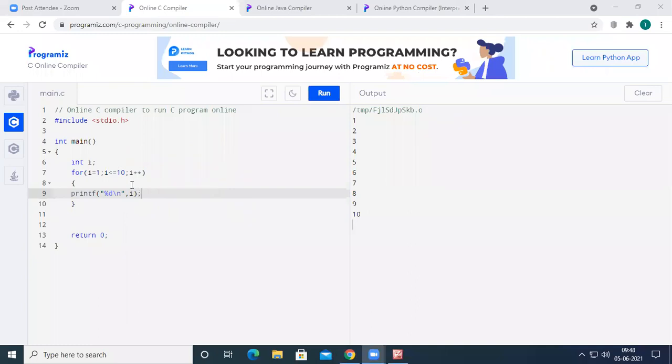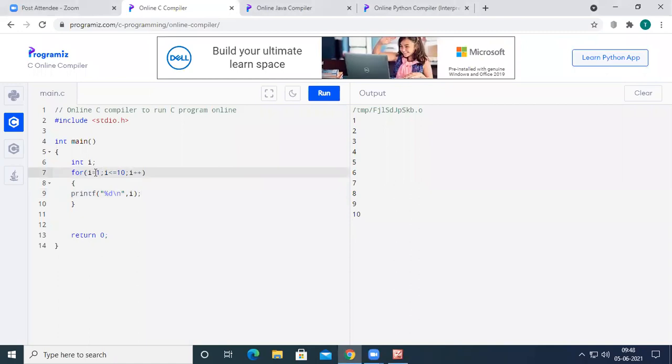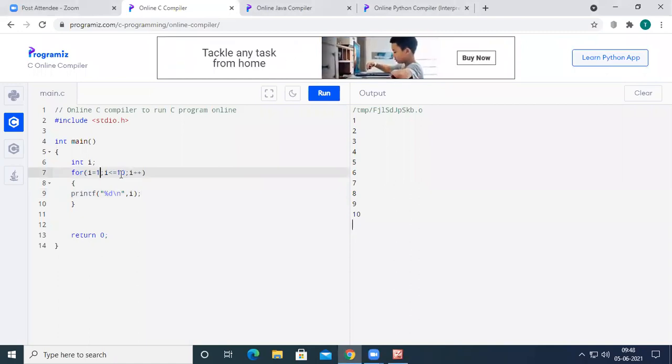For example, if I want to print the numbers from 10 to 1 in reverse order, that means I want to print 10, 9, 8, 7, 6, and so on down to 1. Here, to print the numbers from 1 to 10, I have taken the initialization i equal to 1 and the condition i less than or equal to 10.